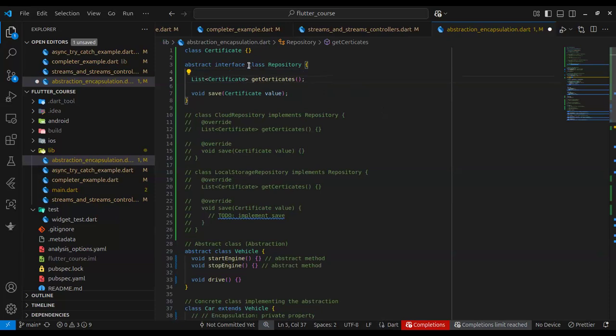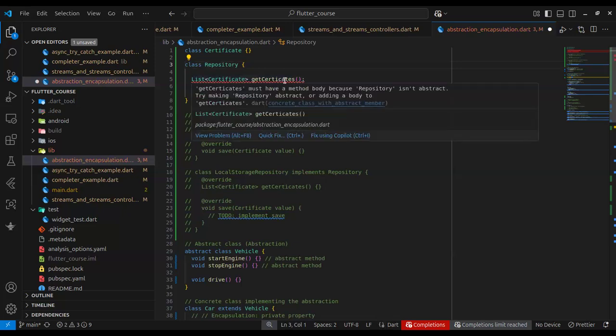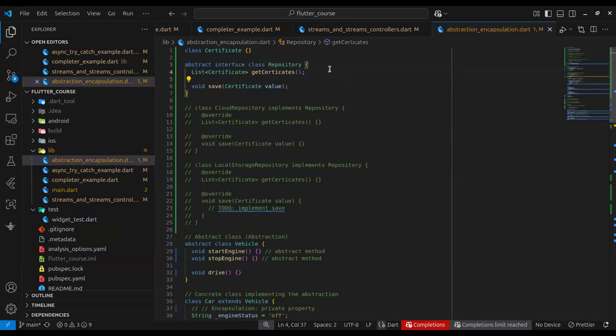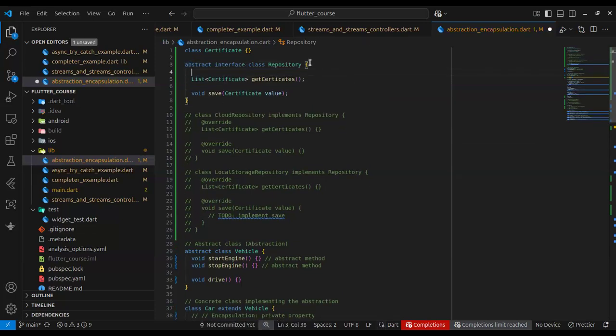So if you remove the keyword abstract interface and try to do this, you see the IDE will scream at us. Let's see what it says: get certificates must have a method body because repository isn't abstract. Okay, so let's add that back. So we specify that a repository, for our use case, should be able to give us a list of certificates, and a repository should be able to save certificates for us.